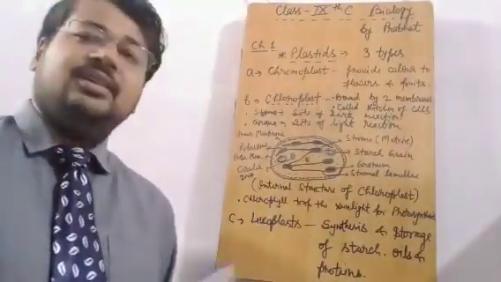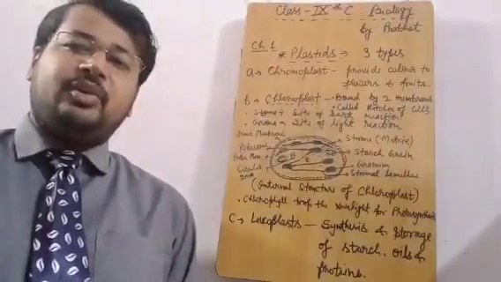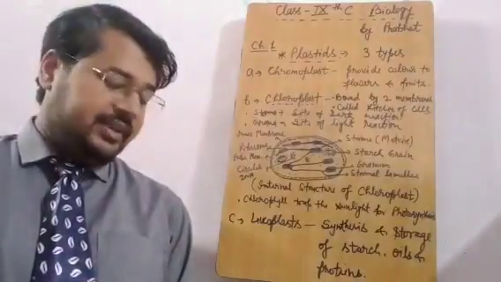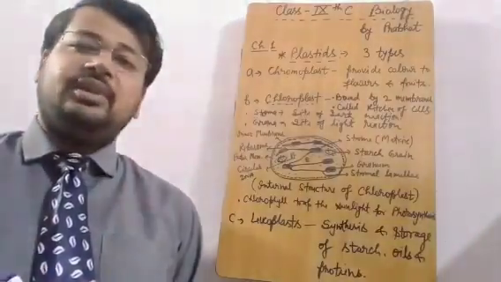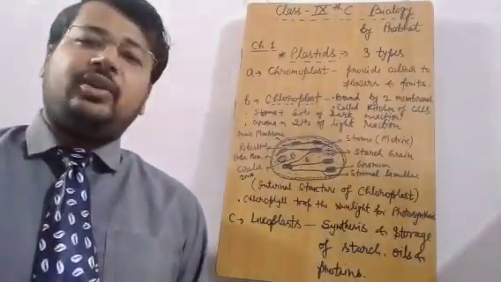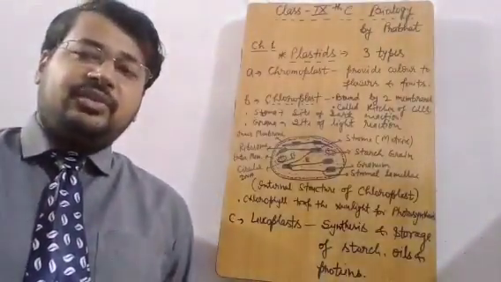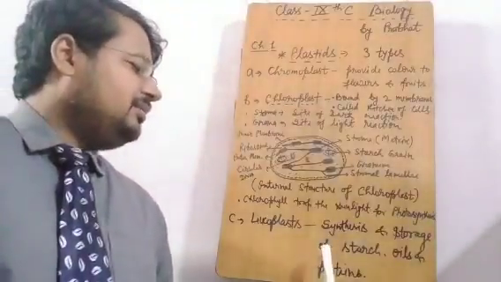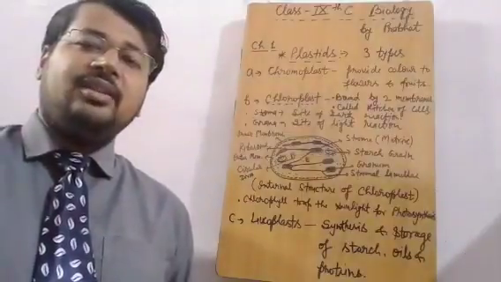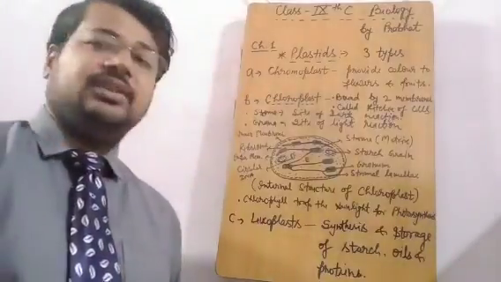It doesn't provide any color where it is found, but it is also important because it helps in synthesis as well as the storage of various kinds of food in the form of what? Starch, oils and proteins. As we know that storage and synthesis of these starch, oils and proteins are very important because we are dependent on the plant for starch, oils and proteins as well. Oil, protein, starch, all are highly needed for human life to exist on this earth, and plants are the sources from where we get.